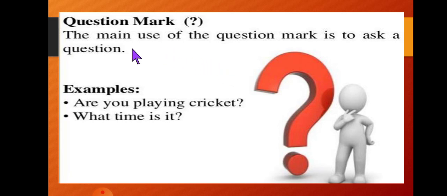In any sentence, if this symbol is used, you usually understand we are asking a question. This is an example. Are you playing cricket? After that, a question mark, meaning we are asking. What time is it? After that, a question mark. So this is the use of a question mark.